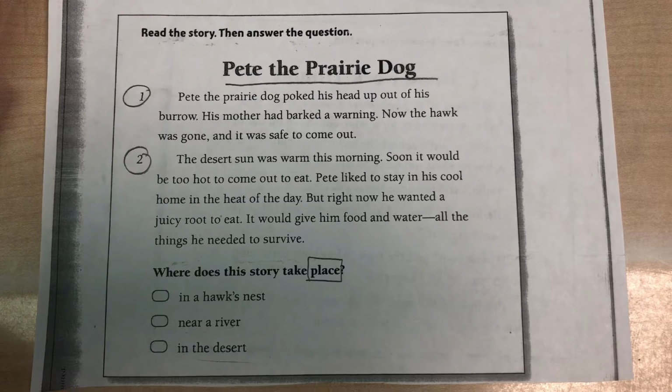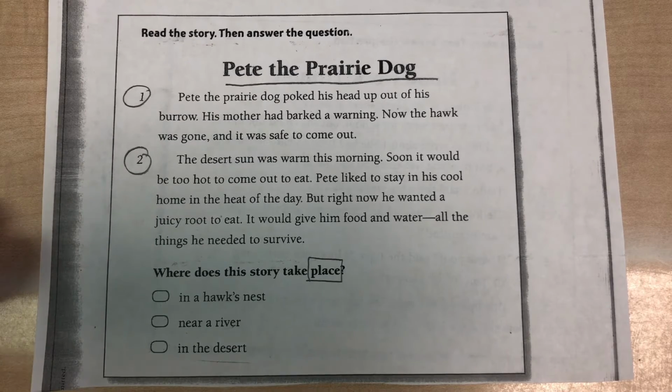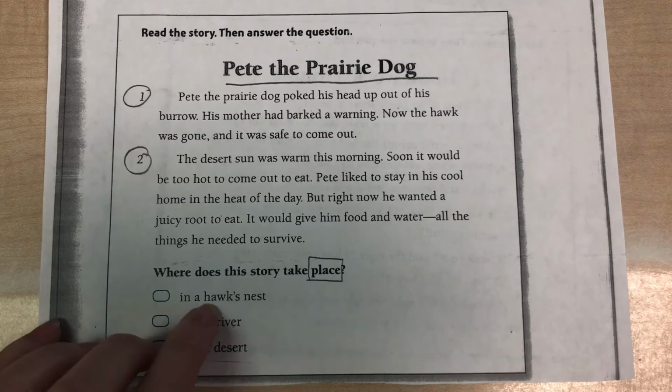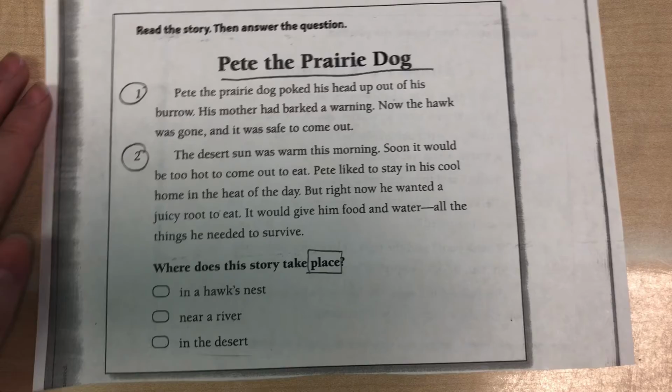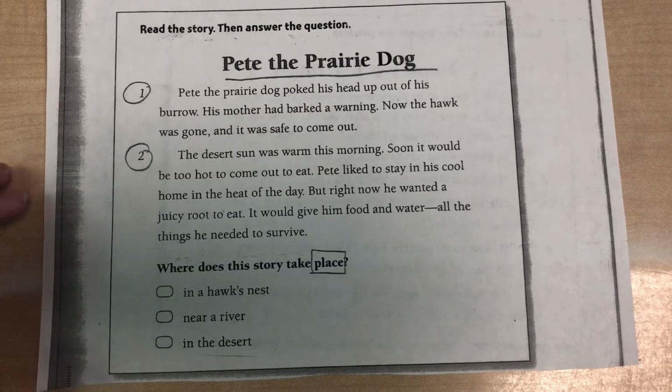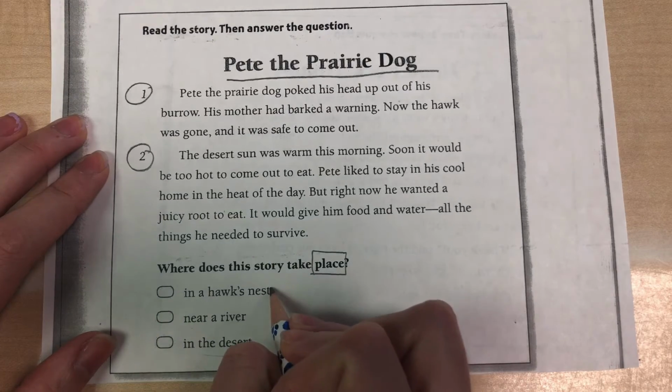Now that we've read the passage, we need to answer the question. In the question again, it says, where does this story take place? And we're going to go through all the answer choices. Did the story take place in a hawk's nest? Did we read about a hawk's nest? No, we did not. So I'm going to put an X.